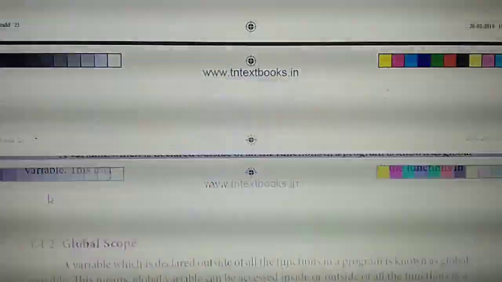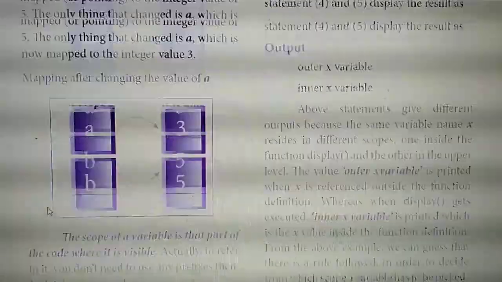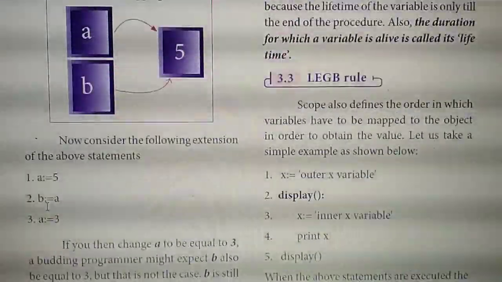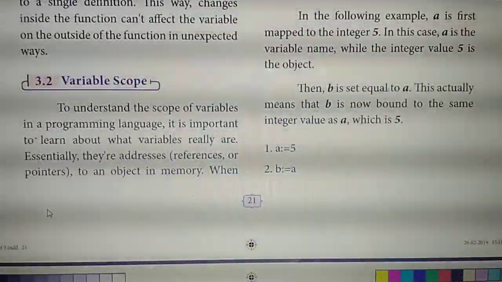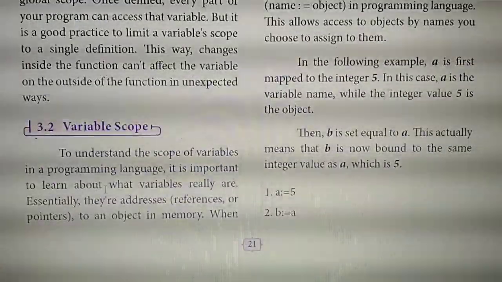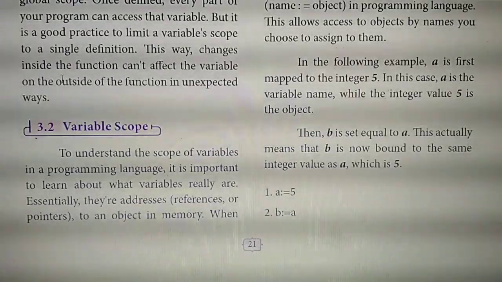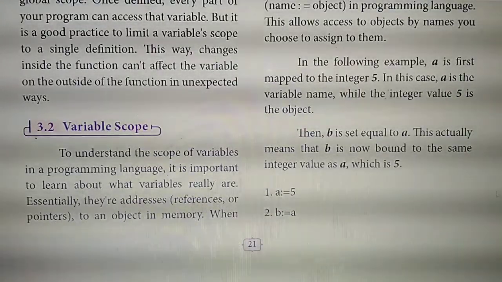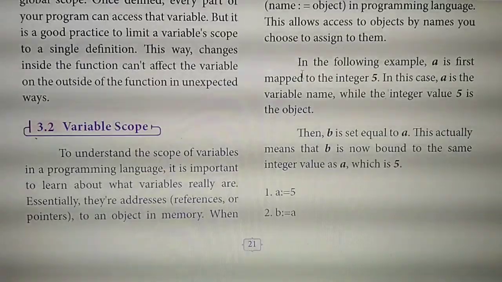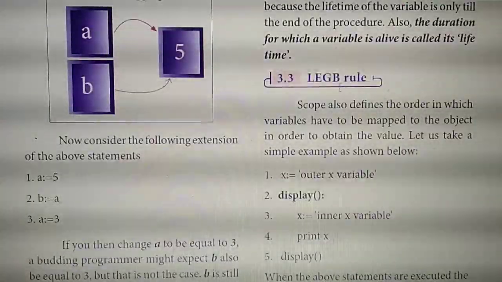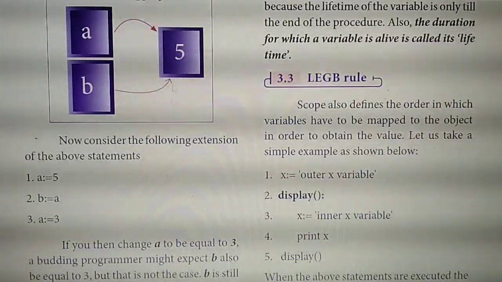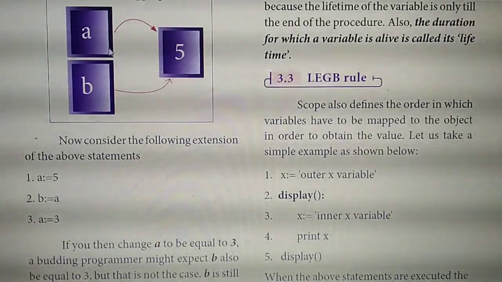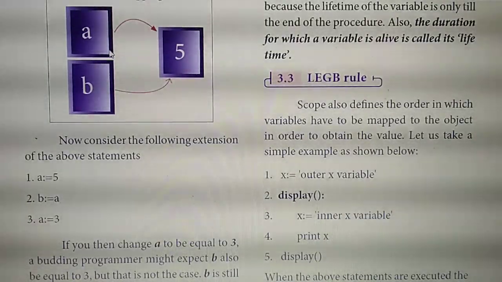So this chapter is also completed. Very very easy chapter and also very very important. Okay. And also you just read this one. An example, mapping, they have given on page 21. Sometimes they will ask this, and the following example is first from here, 21, to before the LEGB rule. Sometimes they will give the diagram and ask you to explain. This one also you should study.